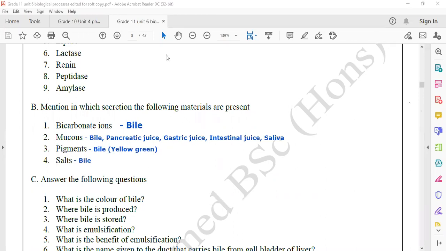And these salts are responsible for emulsification. You know emulsification, right? Large size fat components are getting broken into small size fat droplets. It is emulsification. Salts in the bile are responsible for emulsification. Are you clear?